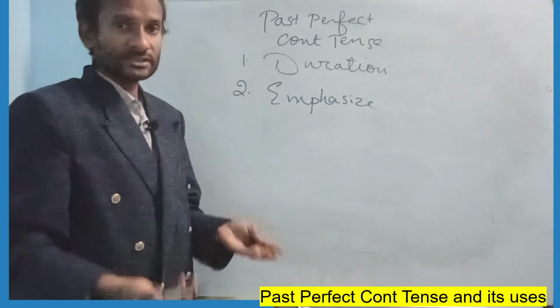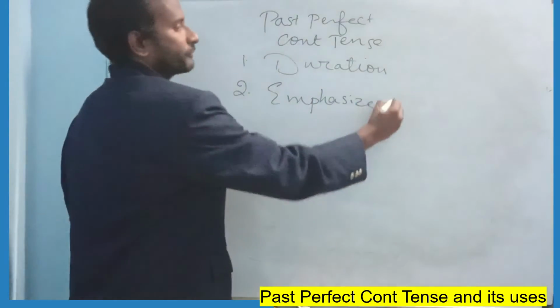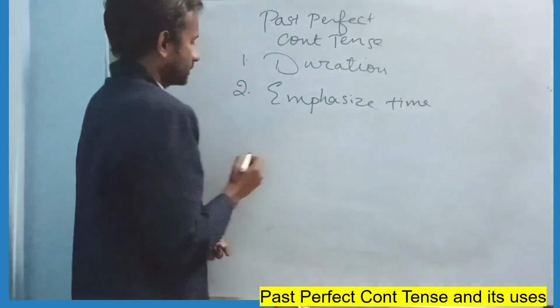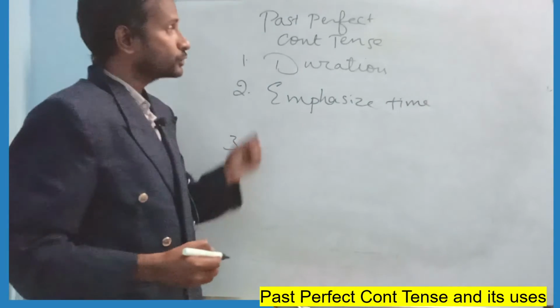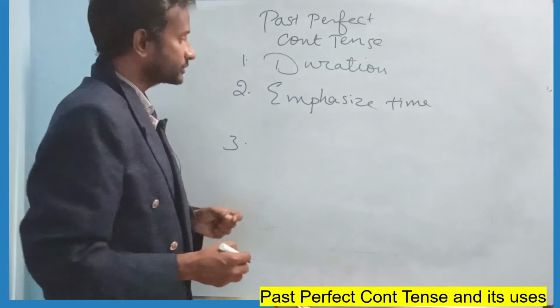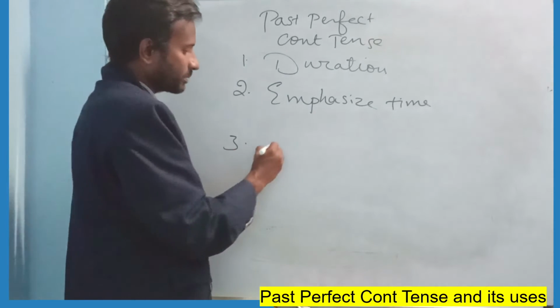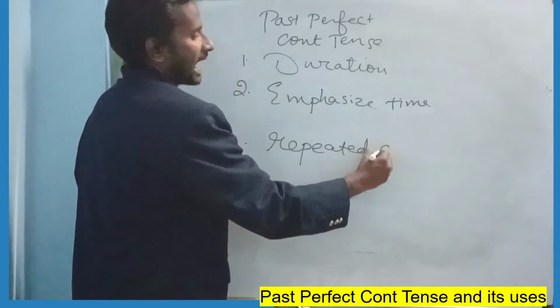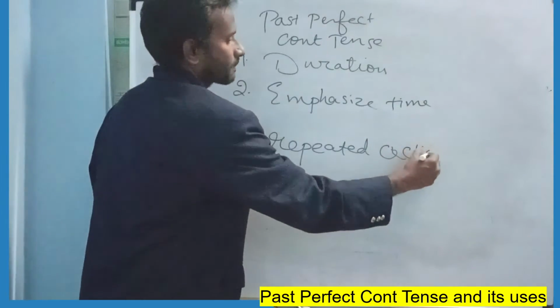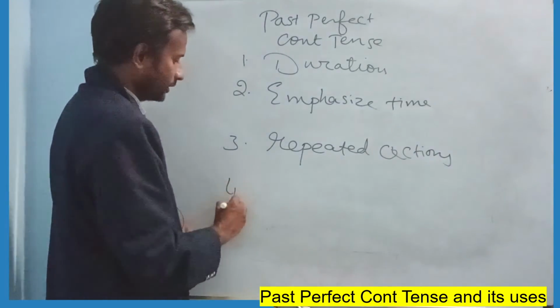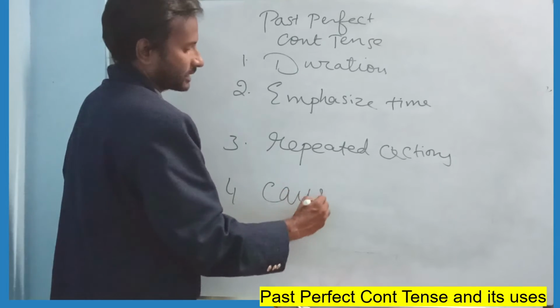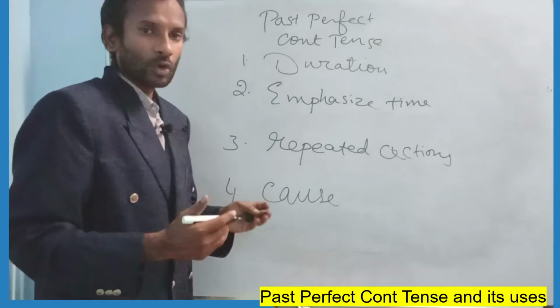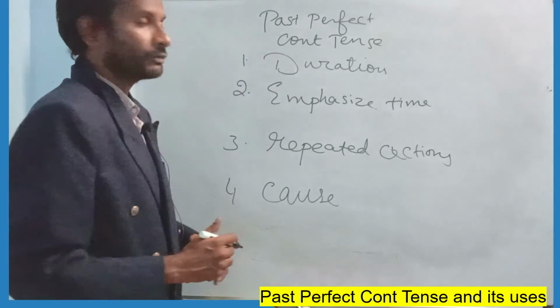To emphasize time. Thirdly, you also use past perfect continuous tense to say repeated action. To say what? Repeated actions. And fourthly, for cause. If you would like to mention the cause, you can use past perfect continuous tense.